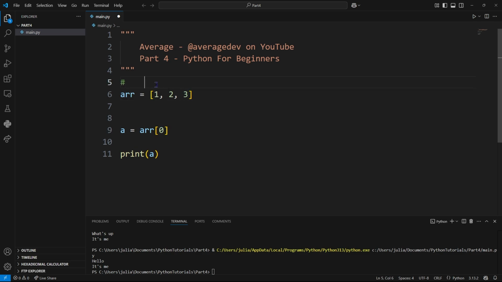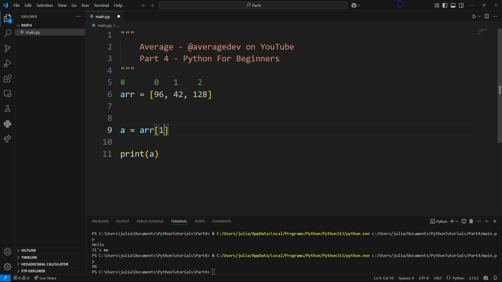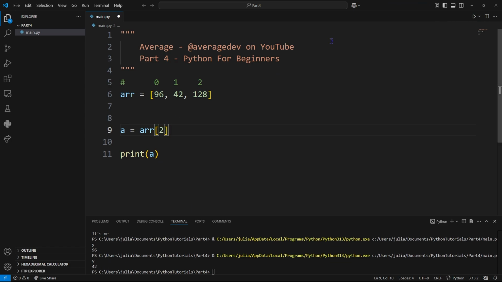The way that arrays work is they start from 0. So this would be 0, this would be 1, and this would be 2. These indexes are essentially just positions that tell the interpreter what we're talking about. So 0 would be 1. 1, if I put that in here, would be 2, and 2 would be 3. It might be a bit less confusing if we use completely random numbers. So here we go. In this case, the element at index 0 would be 96. So if I did this, we'd get 96 printed to the console. If I did 1, we'd get 42, and if I did 2, we'd get 128. So basically, you have to remember that it starts from 0, not 1. 1 will actually be the second element in your array.